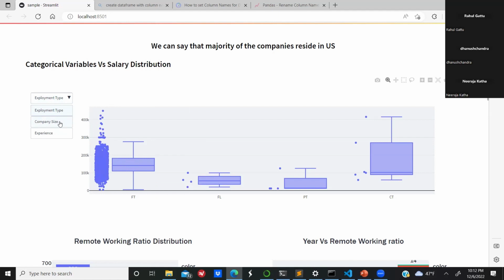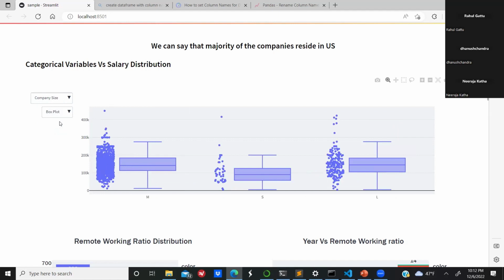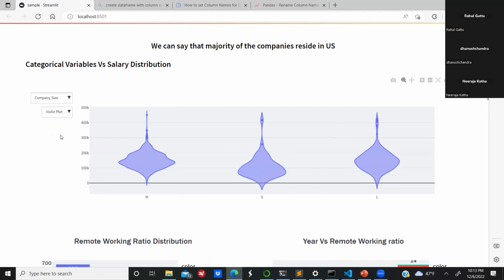For the next, we wanted to see the company size and the salary distribution. In the same way, we can see that most of the companies are small sized companies, and their salaries are also distributed from 100 to 200K and 0 to 100K. So, to get more information about the distribution of data, we can convert this box plot into a violin plot, and we can see how the data is distributed across company size and salary.